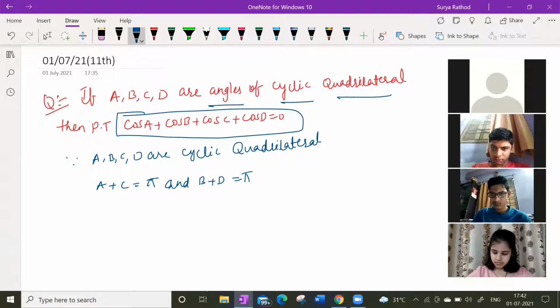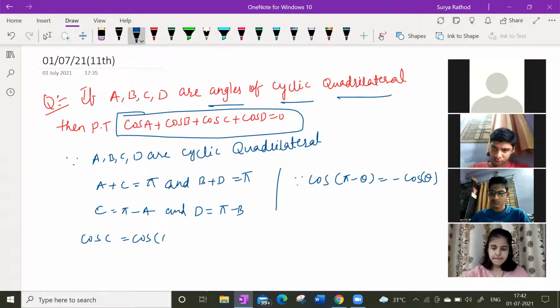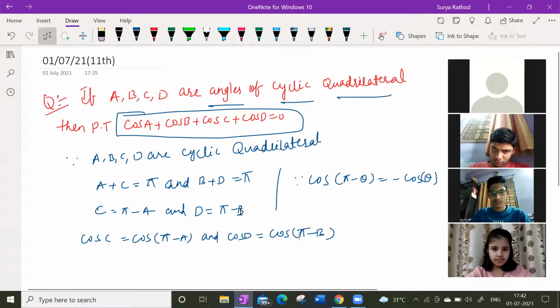So now guys, look at this here. I know that cos pi minus theta is equal to minus cos theta, isn't it? Cos 180 minus theta. So if I apply here, C is equal to what? Pi minus A. And what is D here? Pi minus B. I need cos C. Cos C is what? Cos pi minus A, and I'm taking cos on both sides. Now cos D is equal to cos pi minus B.